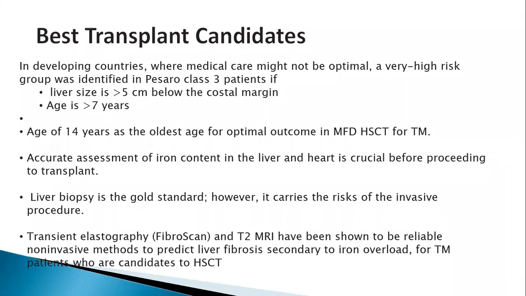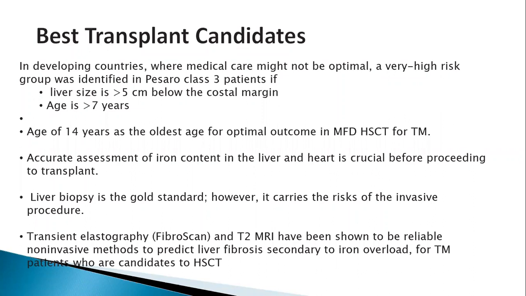Because what we have seen is beyond that age, the transplant outcomes are going to be bad because of the conditioning regimen toxicity or graft versus host disease. So most importantly, before proceeding to transplant, like I said, when we evaluate the organ functions, here we have to have an accurate assessment of iron content in liver and heart. Because of the conditioning regimen which we use, they can precipitate liver and heart failures.